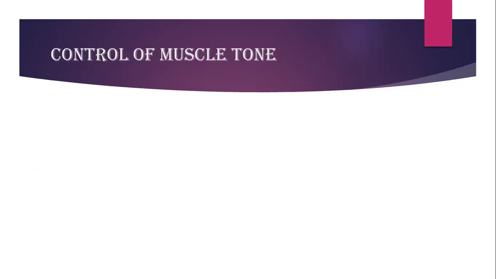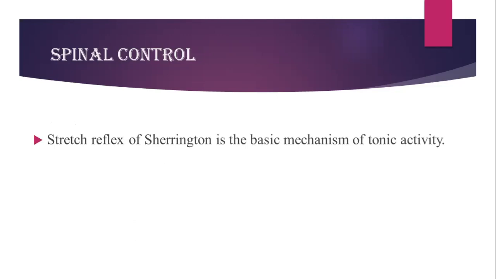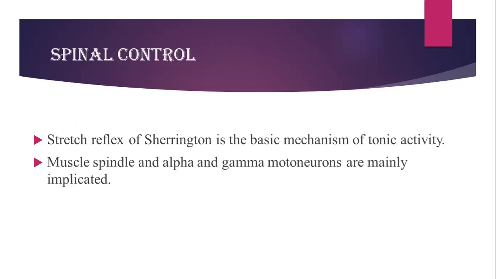Now the control of the muscle tone, whether phasic or static, is done at the level of the spinal cord, the spinal control, and above the spinal cord, the supraspinal control. So it has dual control, the spinal control as well as the supraspinal control. Now we will discuss the spinal control, how the spinal cord covers this control. It is mainly through the stretch reflex. This is the basic mechanism for the tone to be activated. The partial state of contraction, how it is possible.